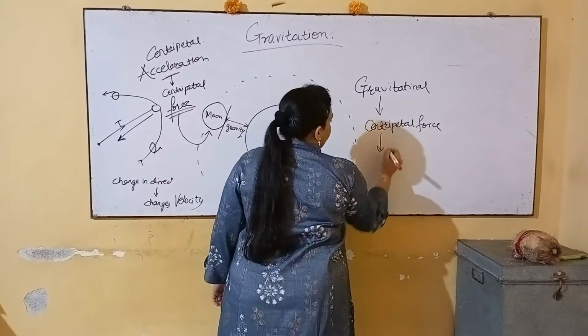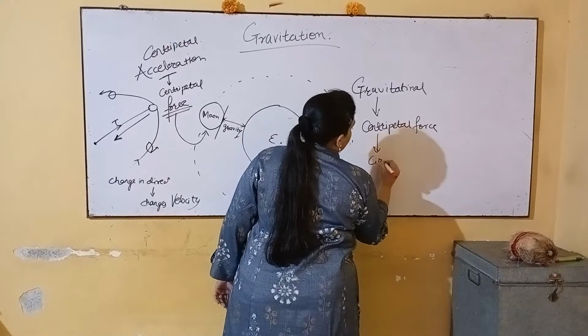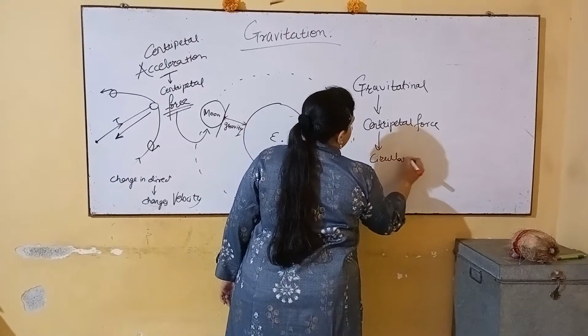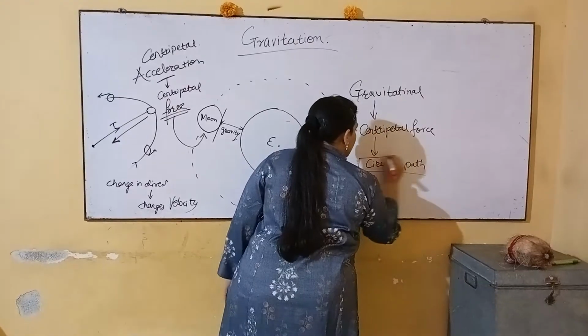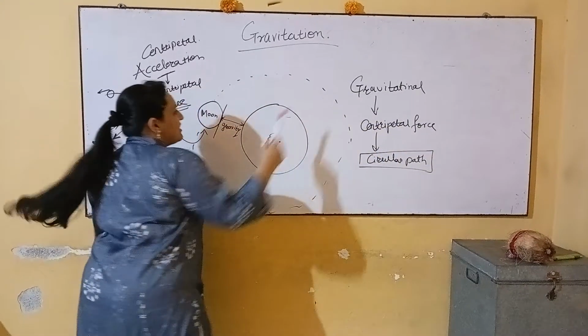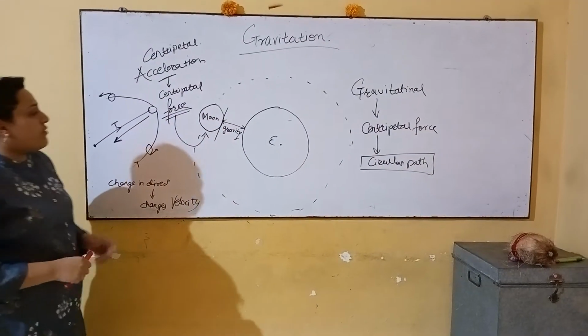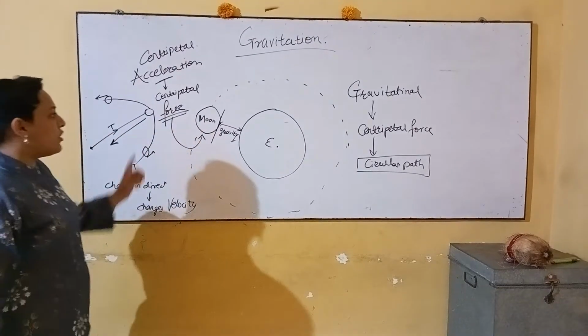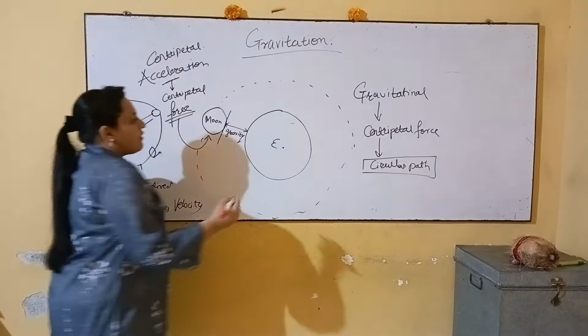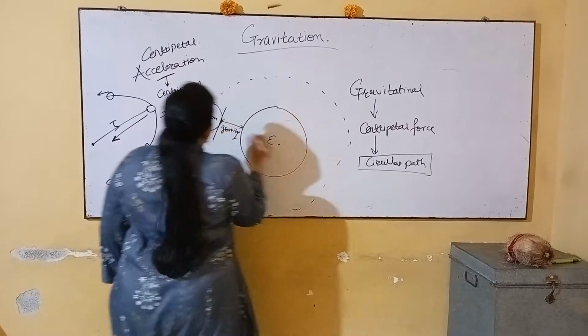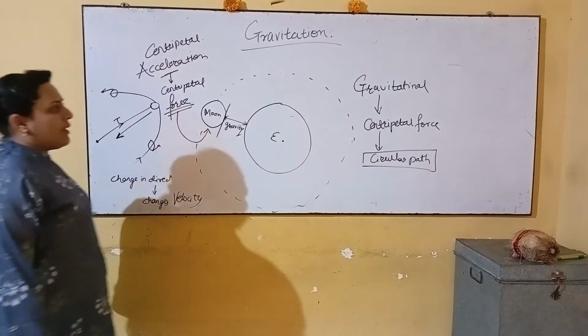And this centripetal force makes the body move in a circular path. So this is the center-seeking movement, and the centripetal force plays a very important role in the movement of the moon around the earth.